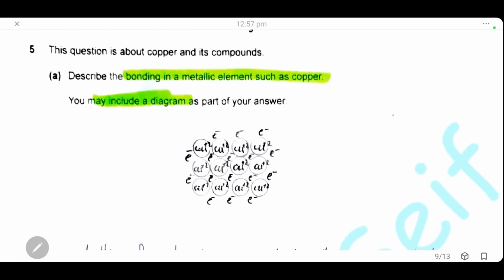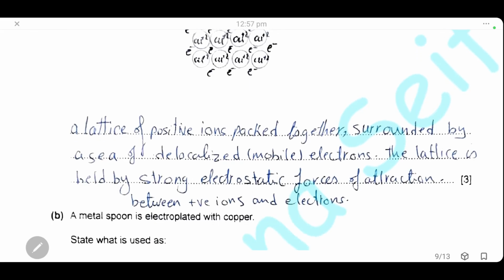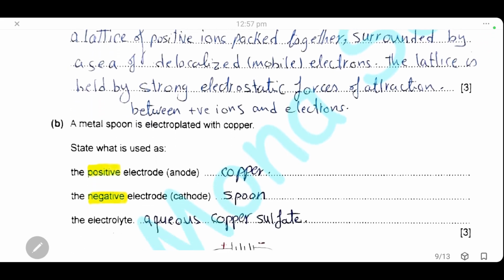And describe the bonding in a metallic element. We have to describe the metallic bond. It's a lattice of positive ions packed together, surrounded by a sea of delocalized or mobile electrons, and this lattice is held together by strong electrostatic forces of attraction, of course, between the positive ions and the negative electrons.